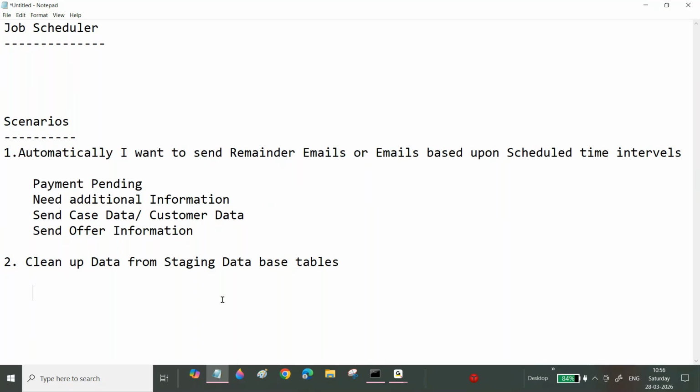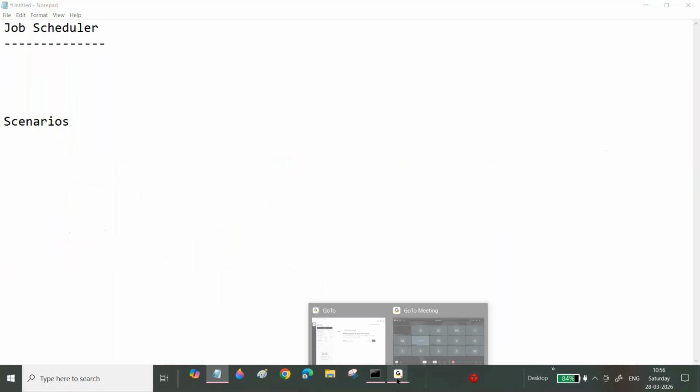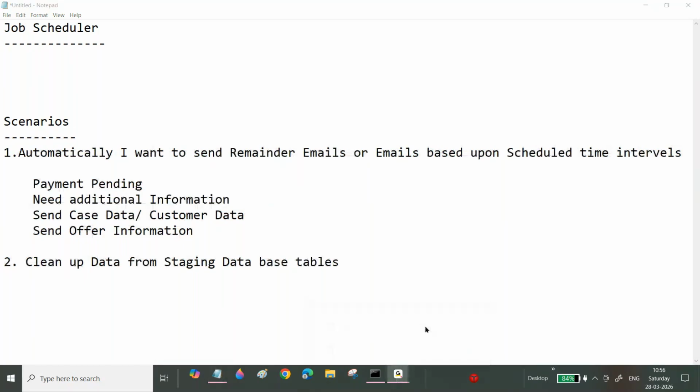Now we can think: once those cases are resolved, is it required to maintain the older data? Is it required to maintain the data?